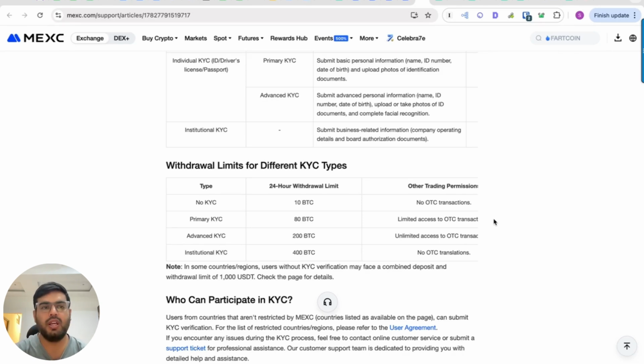But right now, I have not done my KYC on MEXC exchange from last 2 years, and I have been able to trade using the handsome withdrawal limits that they have given.